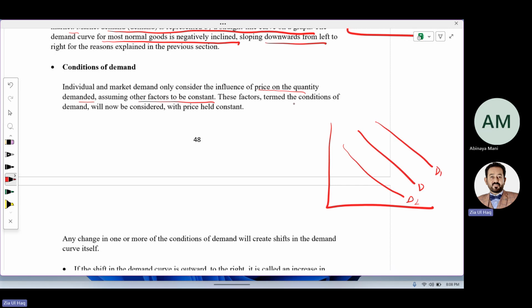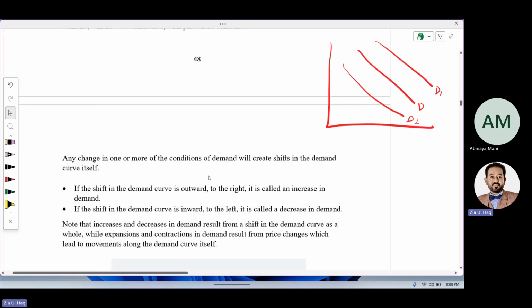These factors are termed conditions of demand and will now be considered with the price held constant. Any change in one or more of the conditions of demand, meaning factors other than price, will shift the demand curve itself. If the shift in the demand curve is outward, that will be an increase in demand. If the shift in the demand curve is downward, that will be a decrease in demand.